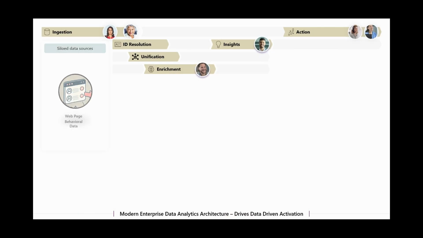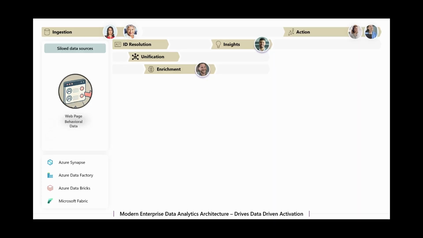So let's go through this whiteboard. I'm not going to do the full whiteboard this time, so if you need to reference that, go to the earlier videos. But in this whiteboard, I'm going to focus on one data point. As I mentioned in earlier videos, sometimes our customers get stuck on thinking they have to have this full 360 to be able to begin to get value out of their CDP. I'm going to use this example to show that we can use one data source like web pages to begin to get value quickly.